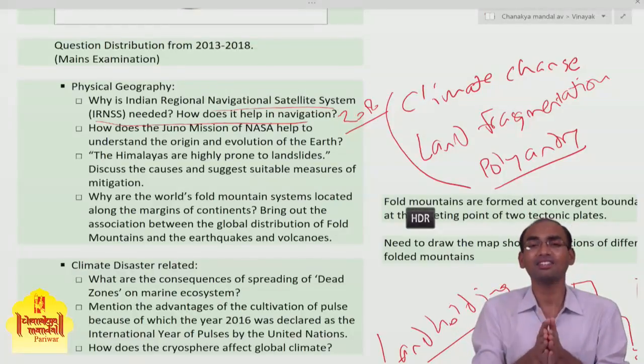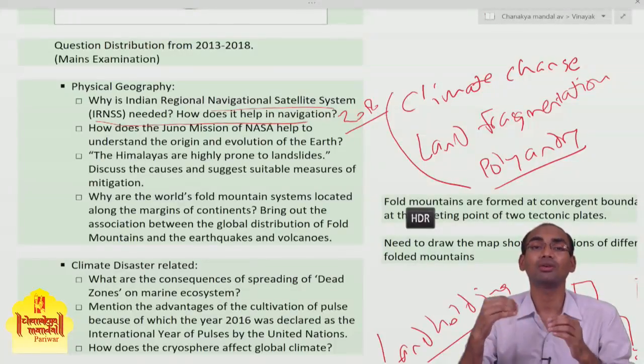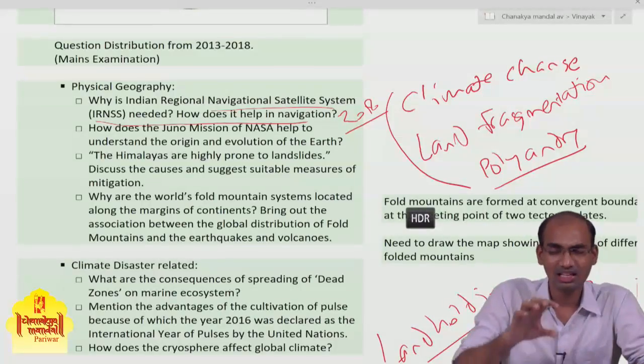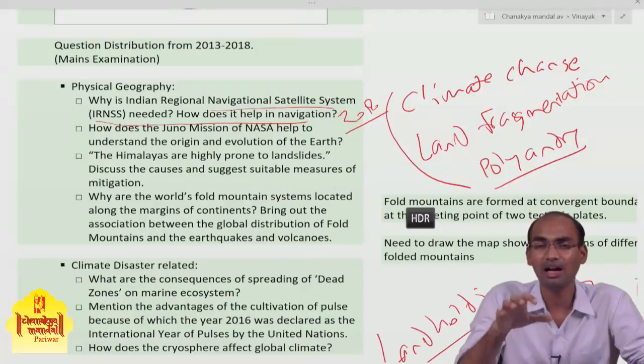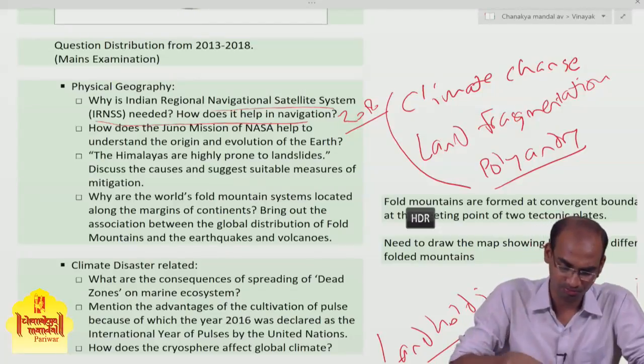The IRNSS for the general public can be accessed for vehicular navigation also. That is the very basic application of IRNSS, the very basic idea of developing India's own navigation satellite system.